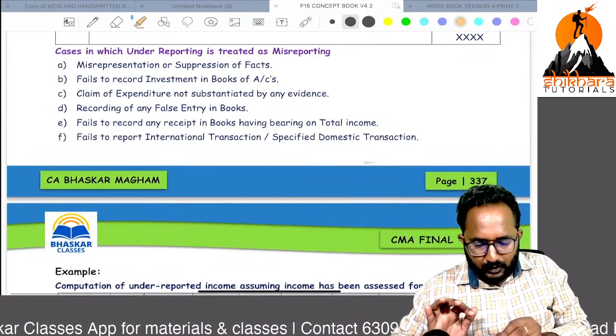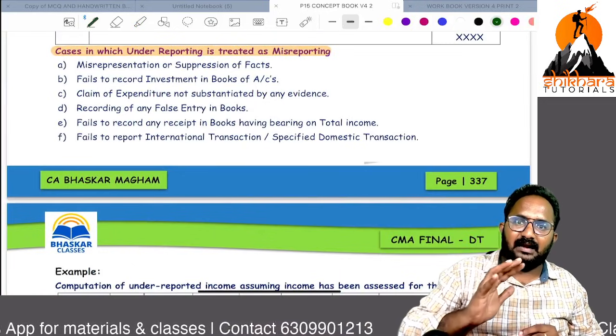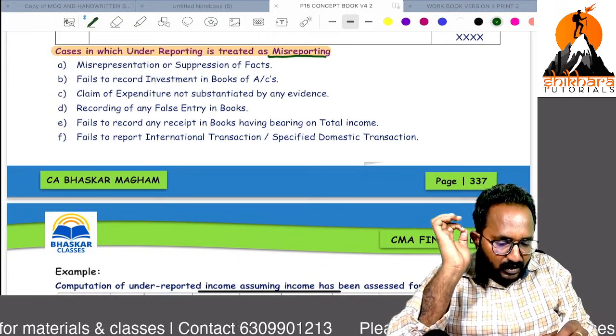In the following 6 cases, if under reporting is done, we can directly treat that as misreporting.